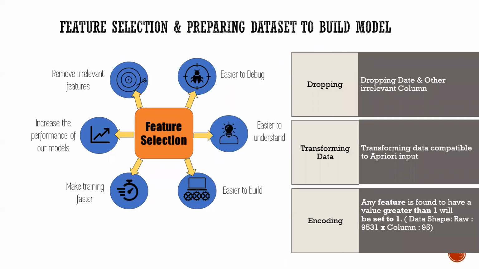Now, after completion of EDA, we proceed with feature selection, preparing the dataset to build a model. First step, we are dropping the date and other irrelevant data. Then we transform our data to make it compatible with the Apriori input. Encoding: any feature found to have a value more than 1 will be set to 1. The data set now has 9531 rows and 95 columns.